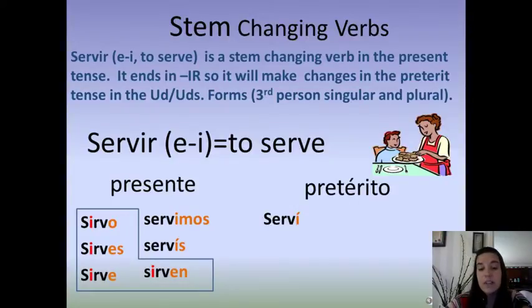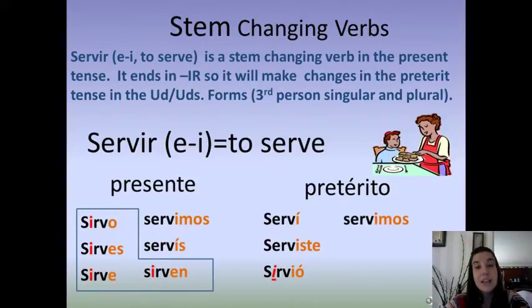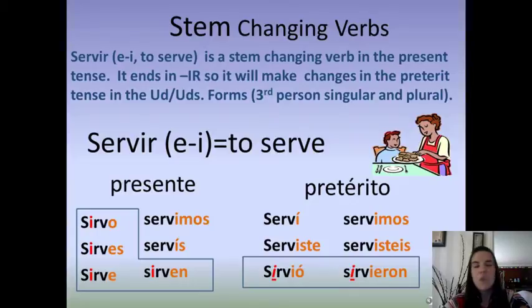So serví, serviste is fine, there's no spelling change, but you change the E to I in the third person, sirvió. Servimos, servisteis, sirvieron. So it's not quite a shoe. It's more like maybe a flip-flop in the past tense.